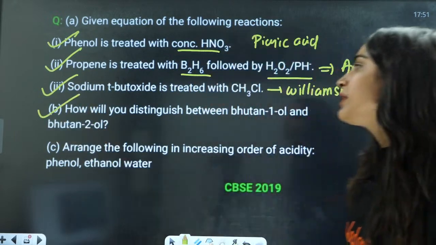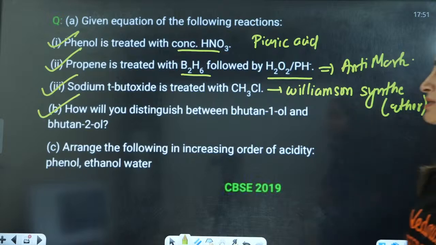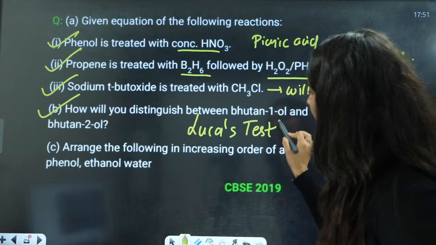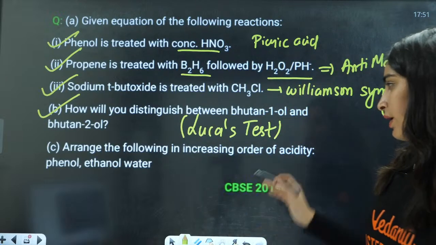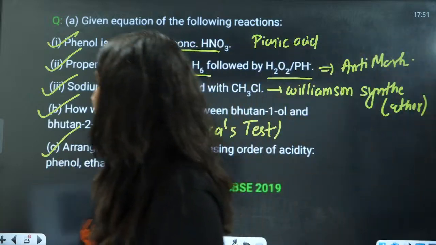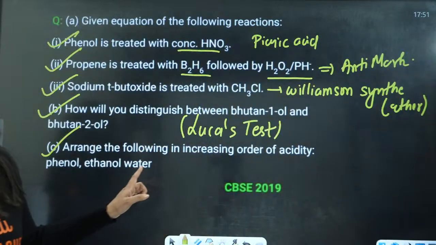Next is, how will you distinguish between butan-1-ol and this? You will distinguish this with Lucas test. Arrange the following in increasing order of acidity. Let us see this one by one. Everyone, let us see all these questions.